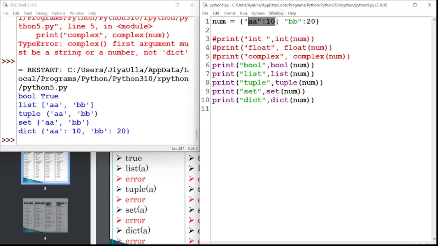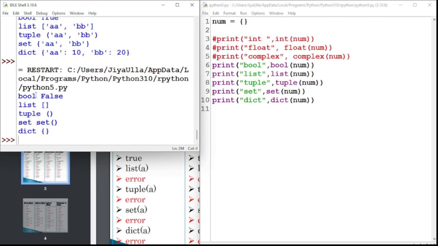This will convert it into Boolean value. Boolean only finds whether it has some content or not. If it has some content, then it is nothing but true. If it does not have any content, then it becomes false. For example, I will show you every data type. See, if it does not have any content, it will say false. We can't convert like that. But it will be having some values if it is there or not.